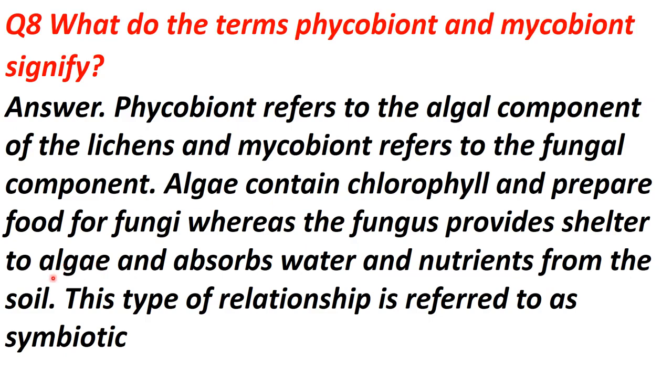So algae get shelter due to fungus, and also the fungus absorbs water and nutrients from the soil, okay. So that water and nutrient is used by the algae for the formation of food. This type of relationship is known as symbiotic relationship, or you can say mutualistic type of relationship.